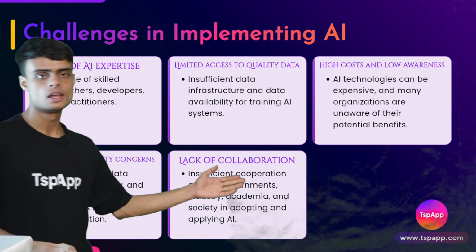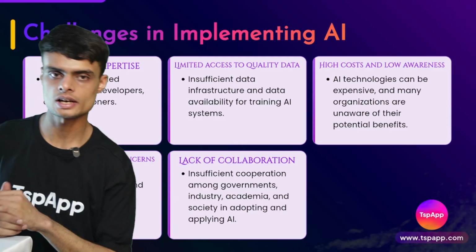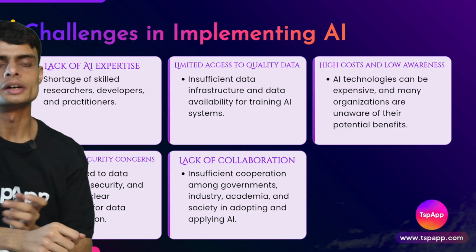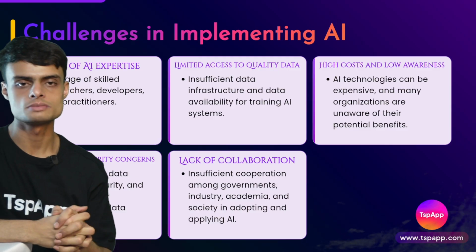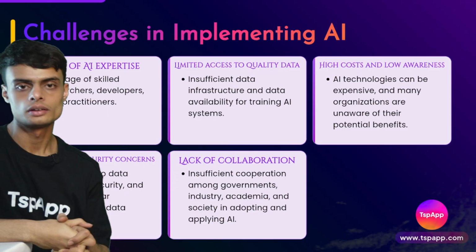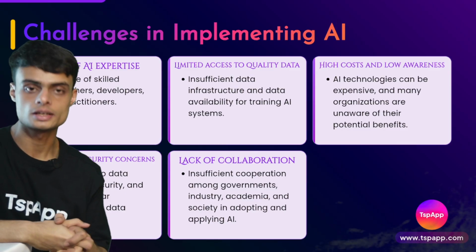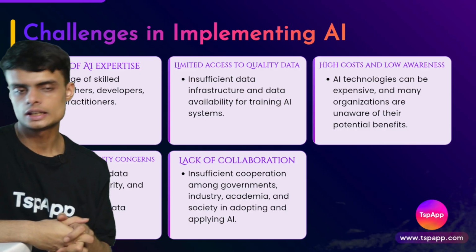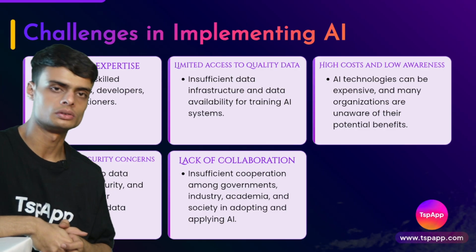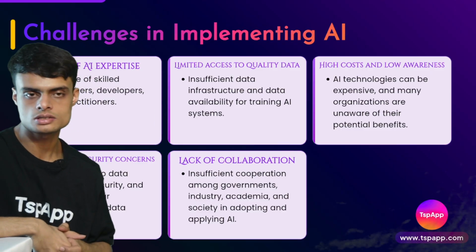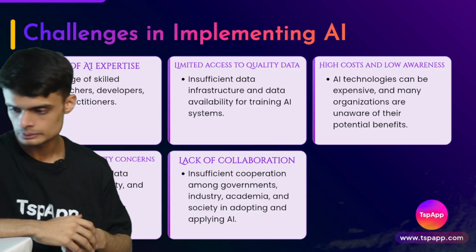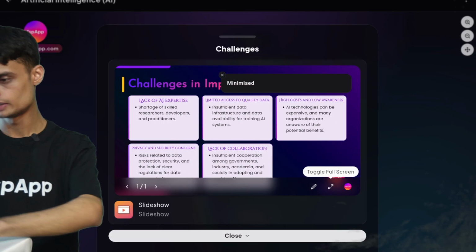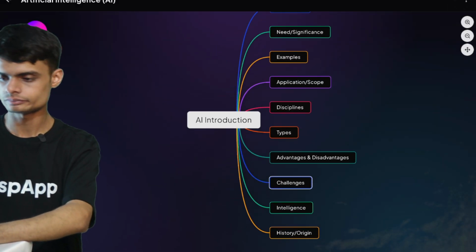And we have the lack of collaboration. What is lack of collaboration? If a country or an organization or company has become good, they have got good AI and the skill to build an AI, we see that they are not collaborating with smaller organizations or smaller countries to help them also build AI. So this is the problem that we are facing in today's time related to AI.